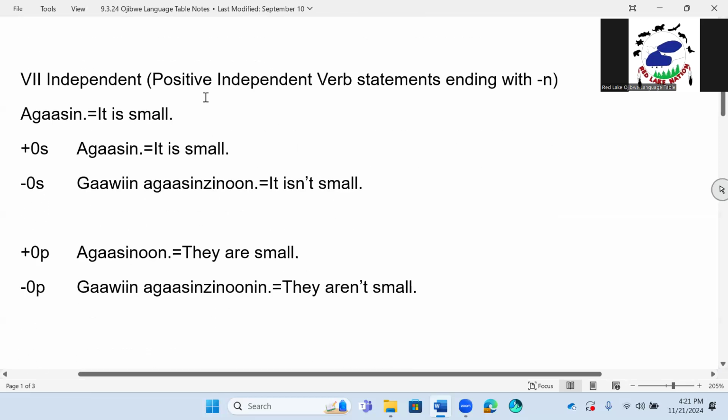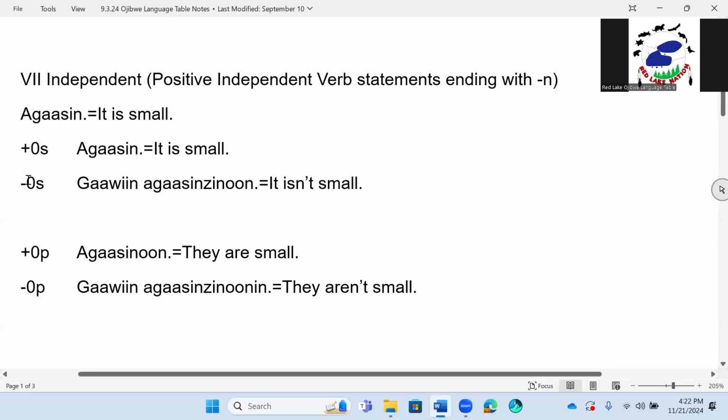Let's try it out on a word that ends with the letter N. VII independent, positive independent verb statements ending with N. We have the word agasin. It is small. Just to say, the word itself is going to be classified as a plus 0s. It's not doing anything to anyone, but it is in positive form and it's by itself. So we're going to say agasin. It is small.